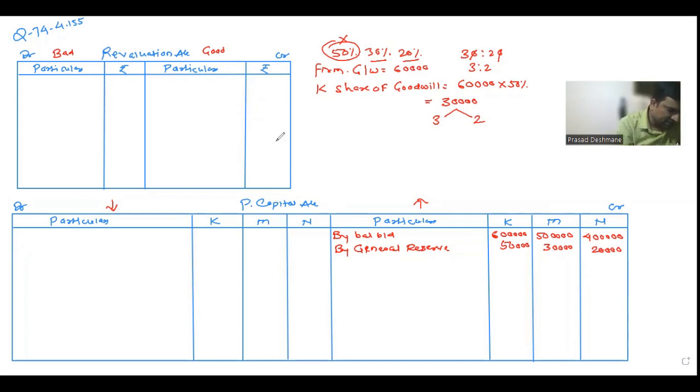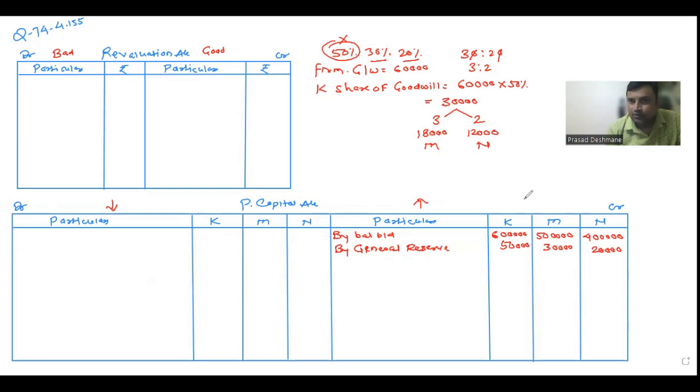30,000 divided by 5 into 3 is 18,000. And for this, 12,000. So for M, 18, and for N, 19. Means what? M and N will give this goodwill to K. K is getting the goodwill because he's leaving the business. So when he's getting it, his capital will increase, right?